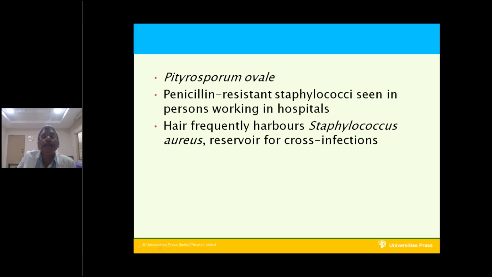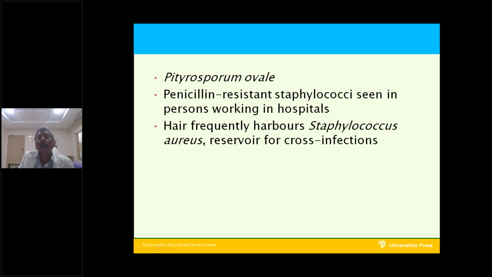And similarly, the skin fungus Pityrosporum ovale is present on the skin without causing any skin infection. Next, penicillin-resistant Staphylococci are seen in persons working in hospitals. This is a normal flora. In doctors and nurses, the skin harbors penicillin-resistant Staphylococci, present on the skin without causing any disease.